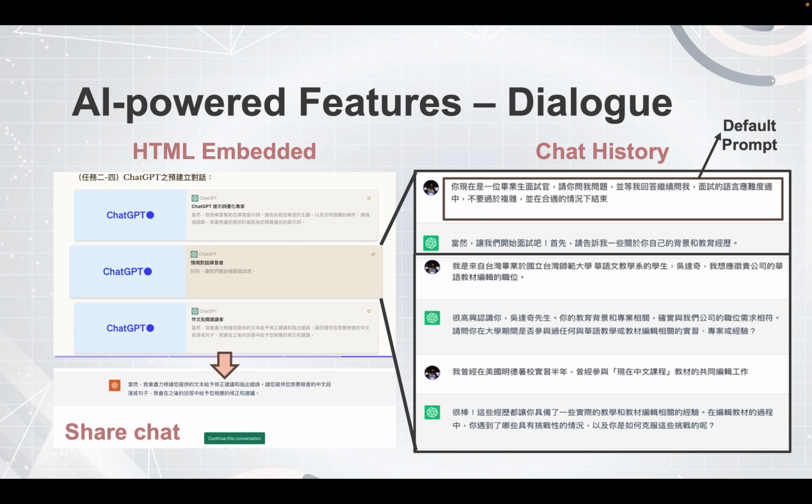First of all, I have to say that all of the AI-powered features were built using the share chat function of ChatGPT. Therefore, it allows teachers to create scenarios for the student.